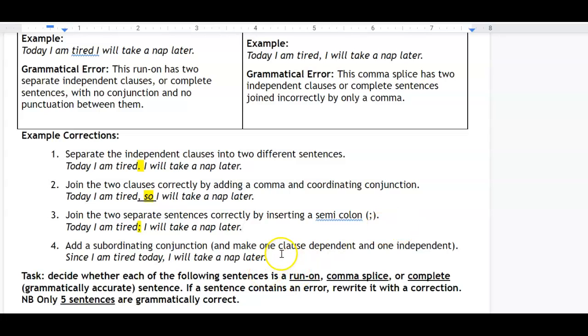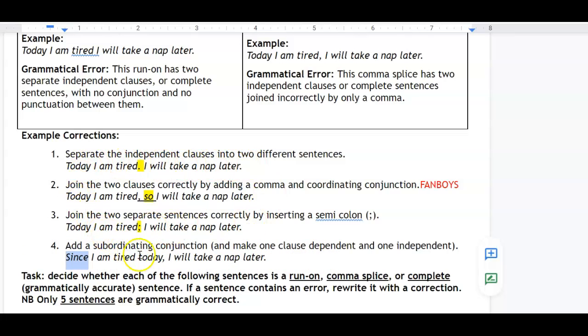And then finally, you could add a different kind of conjunction. This one here, the so, remember what this is? We should know that this is FANBOYS: for, and, nor, but, or, yet, so. It's a coordinating conjunction. Alternatively, you could add a subordinating conjunction, like since. Since I am tired today, I will take a nap later. And that's a little bit more complicated.